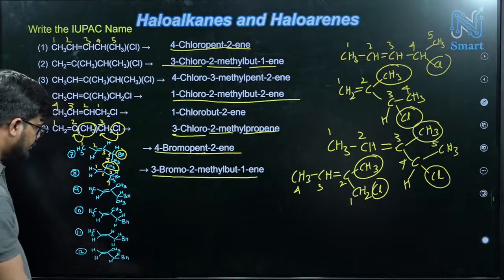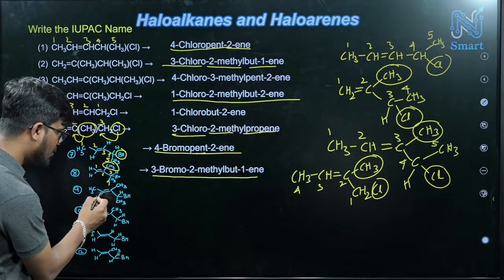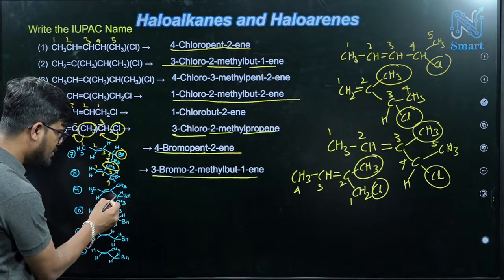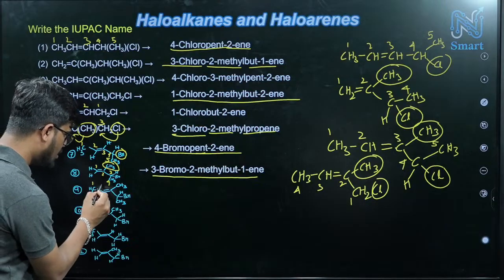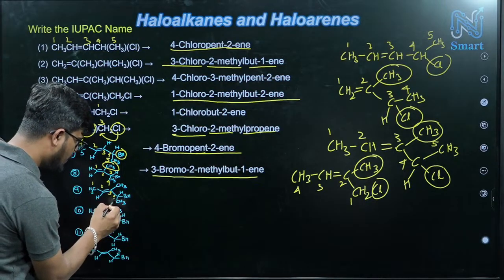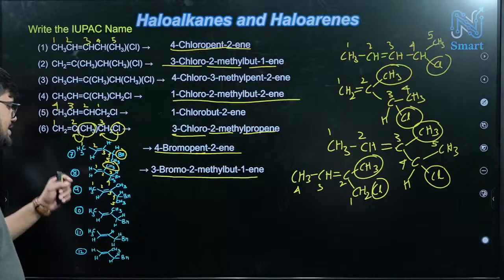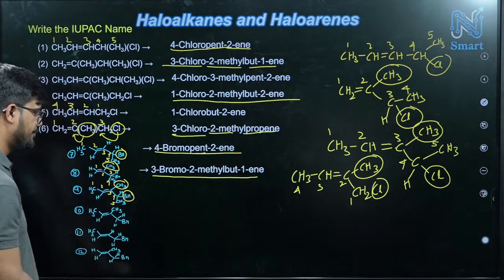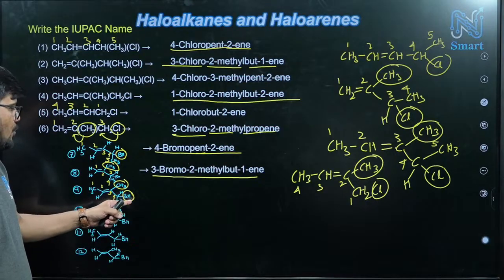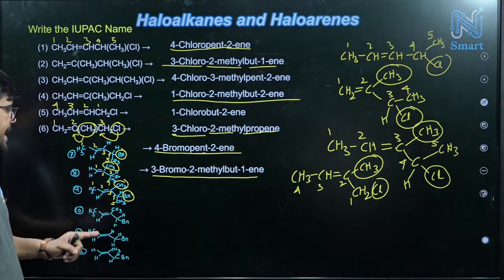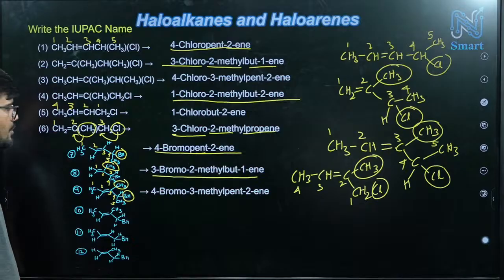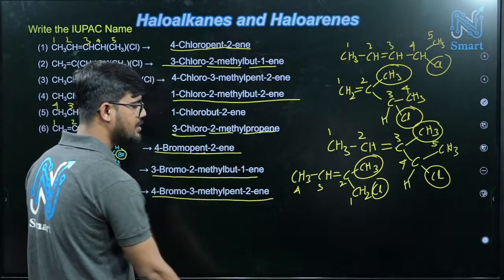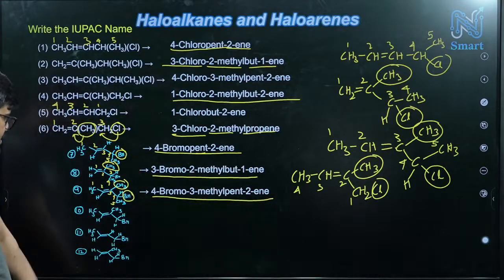Achha, next one, the second carbon is having the double bond, and from that side the third carbon is having the double bond. So 1, 2, 3, 4, 5. So this is our parent chain, and how many substituents do we have? 1, 2. So 4 bromo, 3 methyl, pent 2 ene. 4 bromo, 3 methyl, pent 2 ene. Next one,